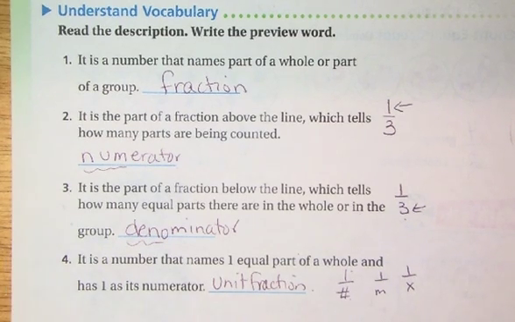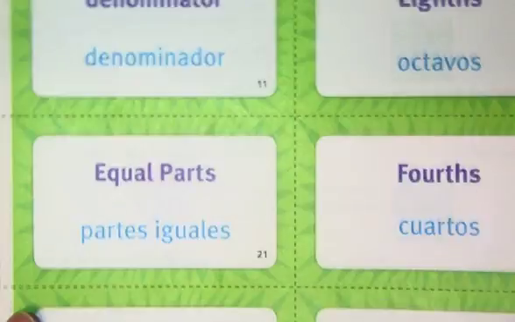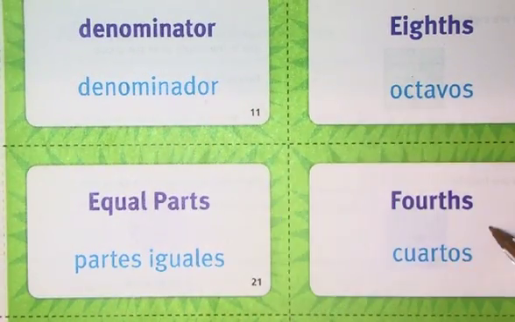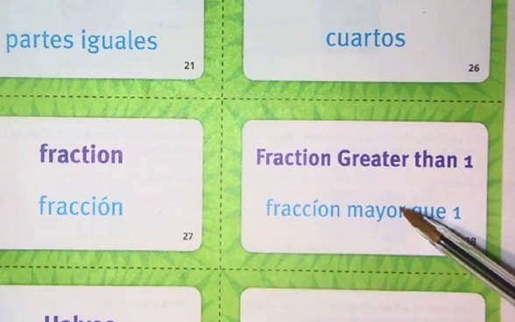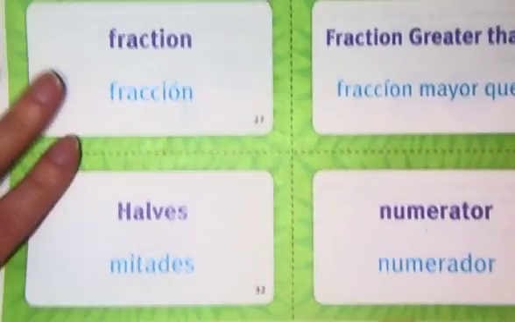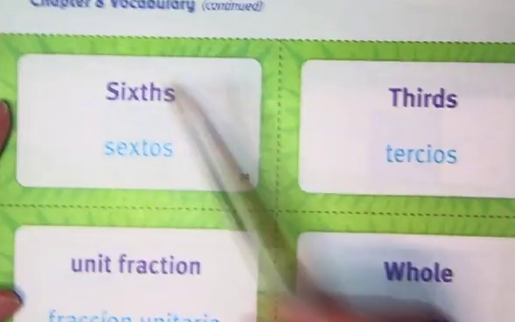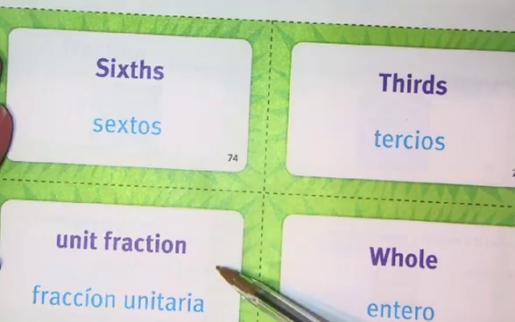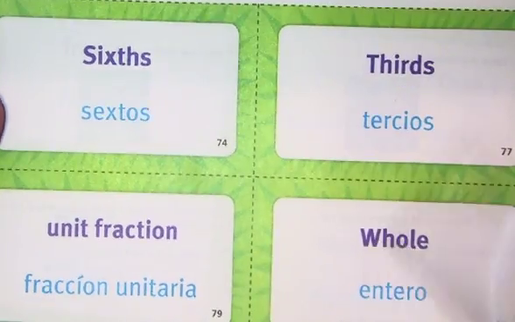So now this lesson is finished. We just did a review. I know some of the words I'm going to come across are the ones we've kind of already gone over. We're going to talk about the denominator, eighths, equal parts, fourths, fraction, fraction greater than 1, which means it would be 1 plus another piece to get another fraction. Halves, the numerator. We're going to talk about sixths and thirds, that unit fraction where it's the number 1 over whatever the parts are, and a whole.